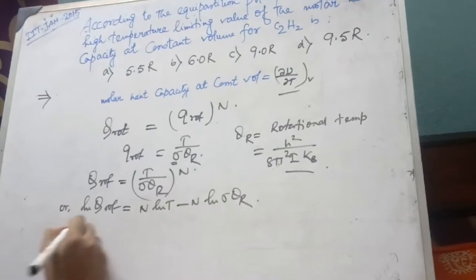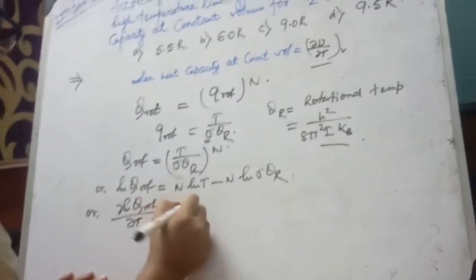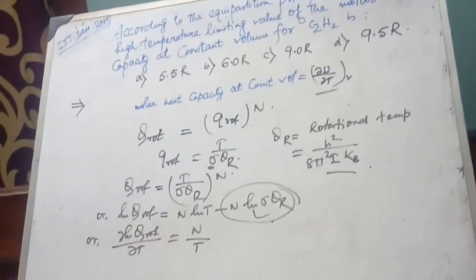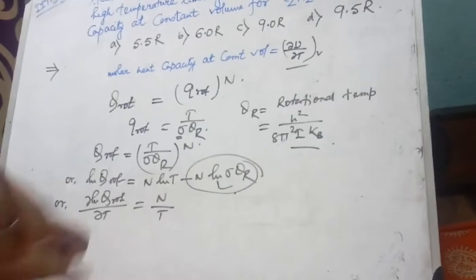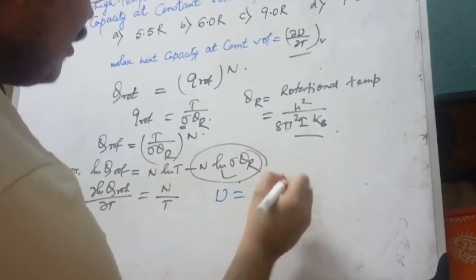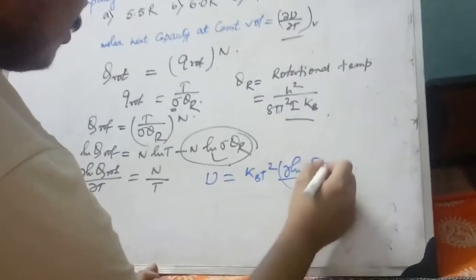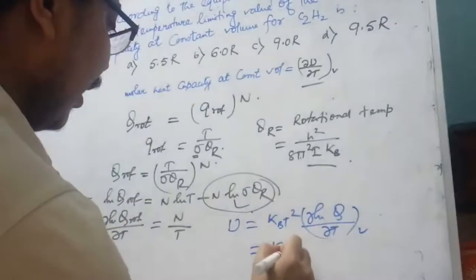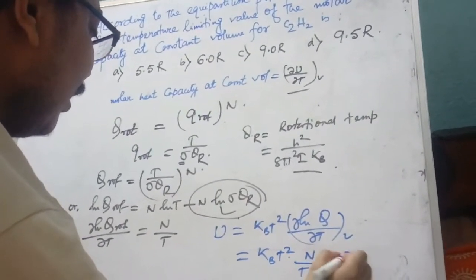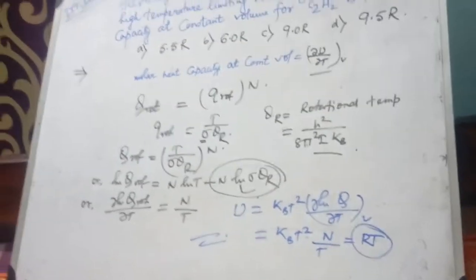So del ln Q rotational by del T equals n by T, and the other term is constant. So the energy U equals kBT square del ln Q by del T at constant V, equal to kBT square n by T, that is RT. So the rotational energy is also ready.